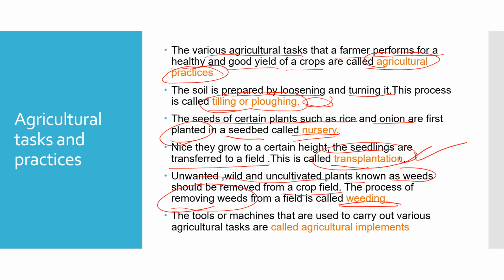Whatever tools are used in this work are all called agricultural implements. So there are certain tools or machines that are used to carry out various agricultural tasks. These tasks cannot all be handled by human beings, so several agricultural tools are used in this long procedure of irrigation, harvesting, sowing of the seeds and all. They are called agricultural implements. So here we have learned many new terms: agricultural practices, tilling, ploughing, nursery, transplantation, weeding, and agricultural implements.